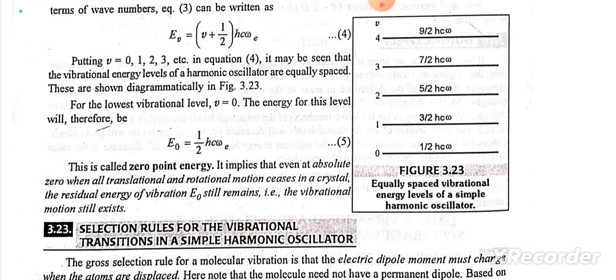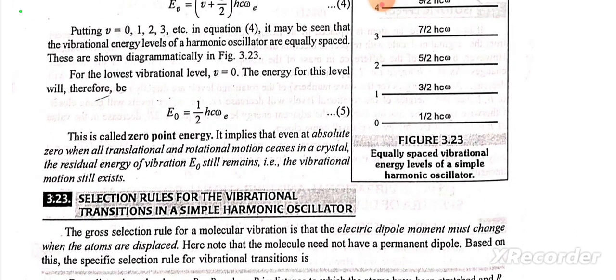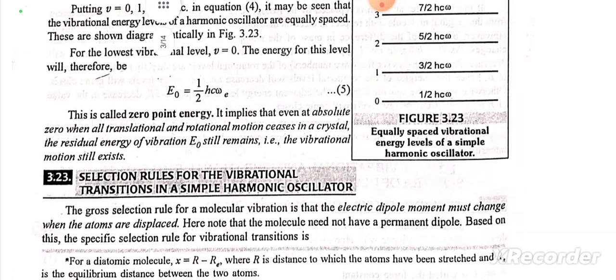For the lowest vibrational level, v is equal to 0. The energy for this level will therefore be E naught is equal to half hc omega e. This is called zero point energy. It implies that even at absolute zero, when all the translational and rotational motion ceases in a crystal, the residual energy of vibration E naught still remains. The vibrational motion still exists.